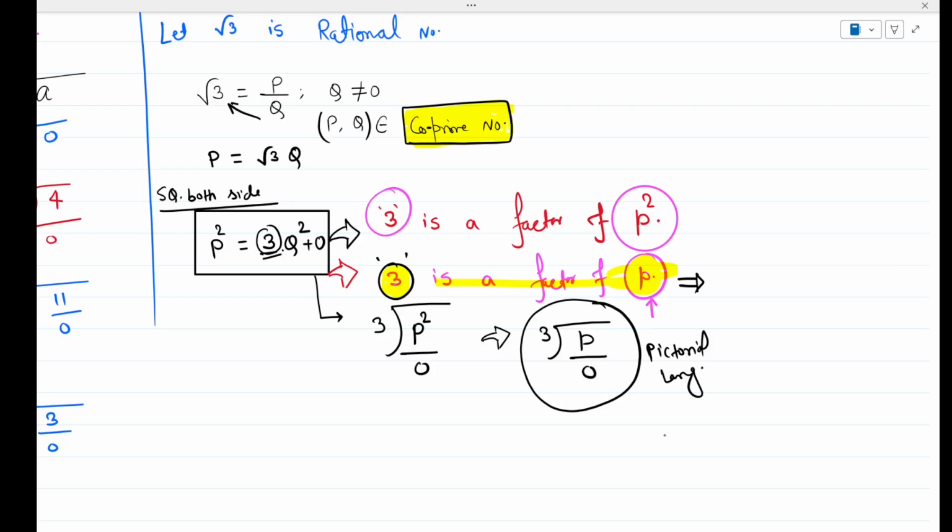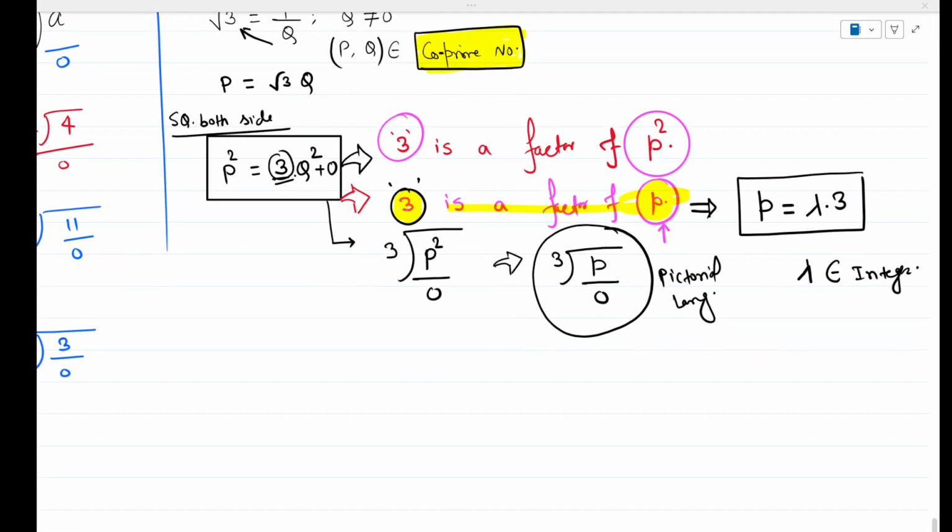So what would you write? P over 3 is some number plus 0. Correct. So you should write P is equal to, we can say, lambda times 3, where lambda is an integer, right? You should write that lambda belongs to the integers. Is it okay? Are you getting this point? So this is the mathematical way to say the same thing, that 3 is a factor of P.